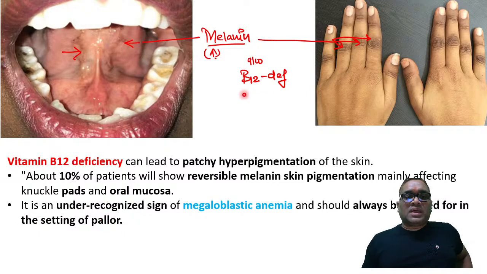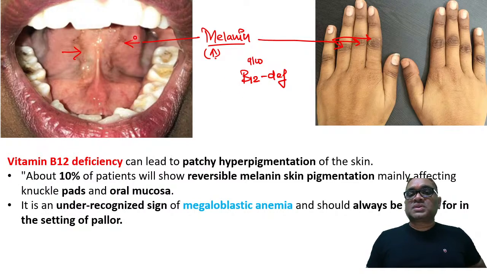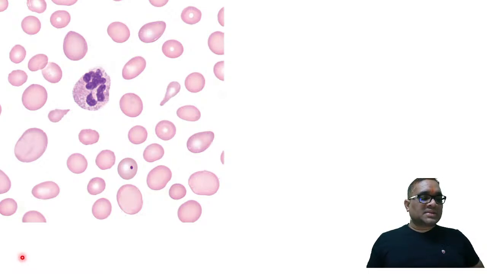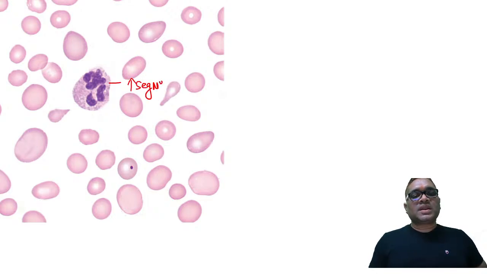Because when you see pallor, you may get confused with iron deficiency anemia on clinical examination. So when you find this hypermelanosis or melanin deposition in the mucosa and the knuckle pads, you should think of vitamin B12 deficiency. Take out the blood sample, make a peripheral smear, and think about it. Now you can see on peripheral smear, this is the hypersegmented neutrophil, right?